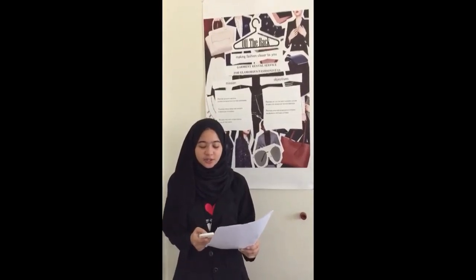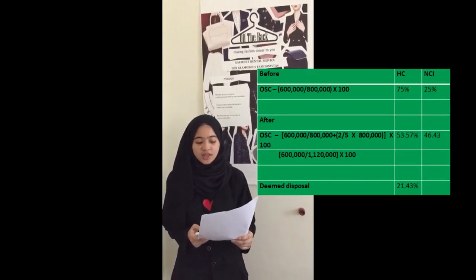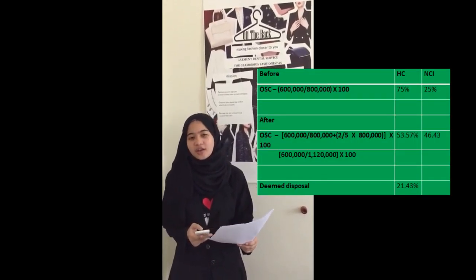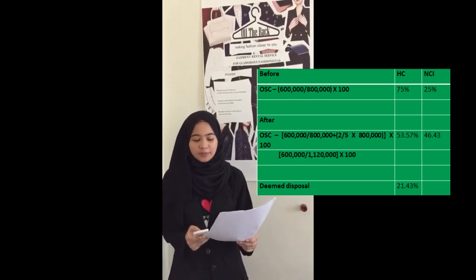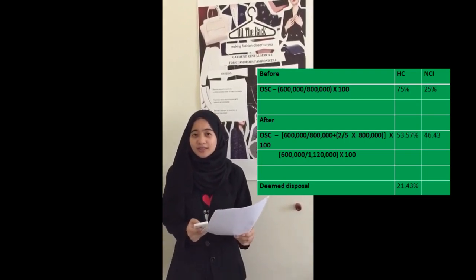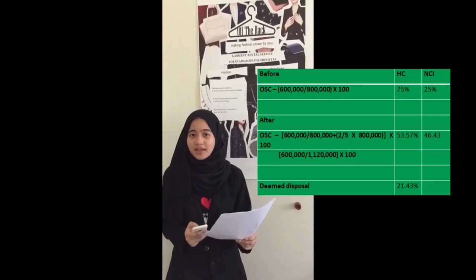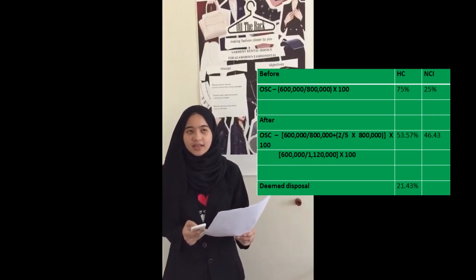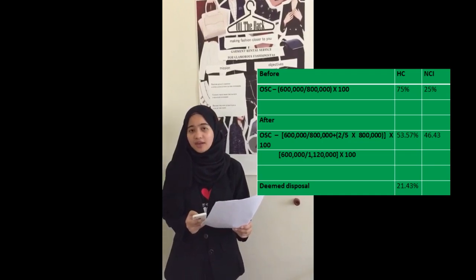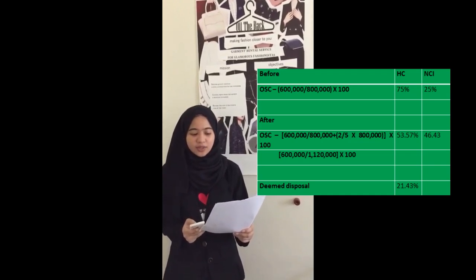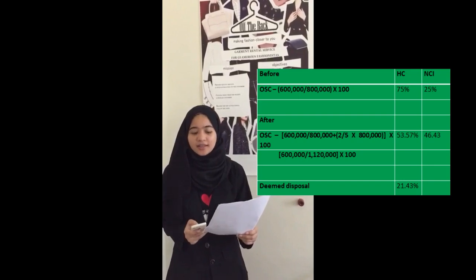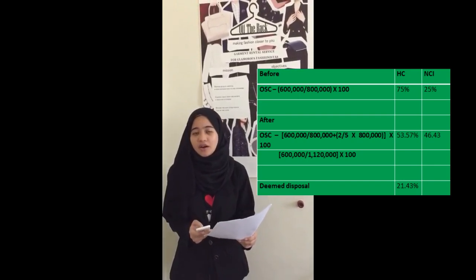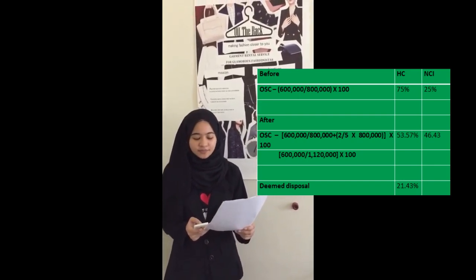What is the relationship between Lili Berhad and Barry Berhad before and after the rights issue? Before the rights issue, Lili Berhad acquired 600,000 out of 800,000 of Barry Berhad's ordinary shares, which means Lili Berhad holds 75% of Barry Berhad's ordinary shares, which is more than half of the voting rights. Thus, the relationship as at 1st July 2014 is parent and subsidiary.